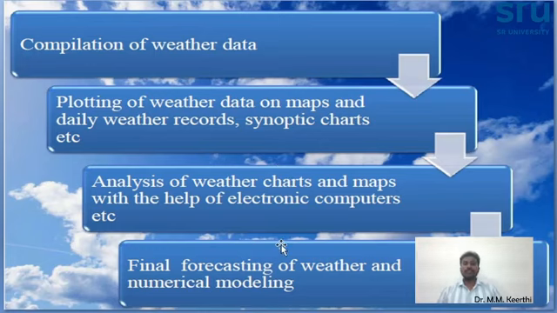After that, we have to analyze the weather charts and maps using electronic systems, particularly computers. After analyzing everything, we have to give the forecast of the weather to the general public, and we also use numerical modeling. These are the basic steps.